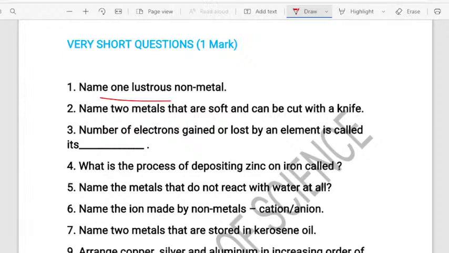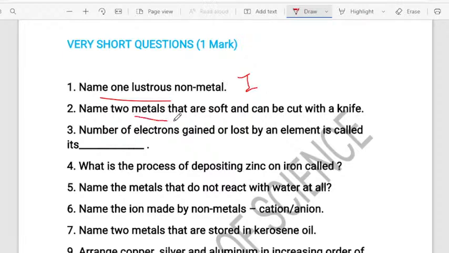Very good. Most of you are answering. Name one lustrous non-metal. The first correct answer is given by Aesthetic Girl, followed by Venkatesh and Thanushri, and one of you is giving the wrong answer, not the diamond. Diamond is not the lustrous non-metal. Iodine is the lustrous non-metal. Very importantly, you want to understand, children. In yesterday's crash course, I told you iodine is the lustrous non-metal. Very importantly, you want to note down.